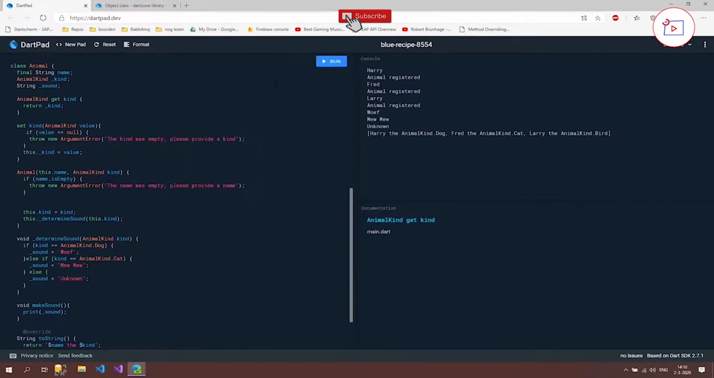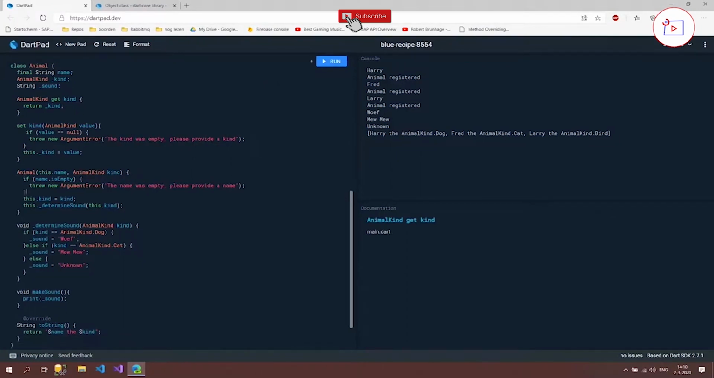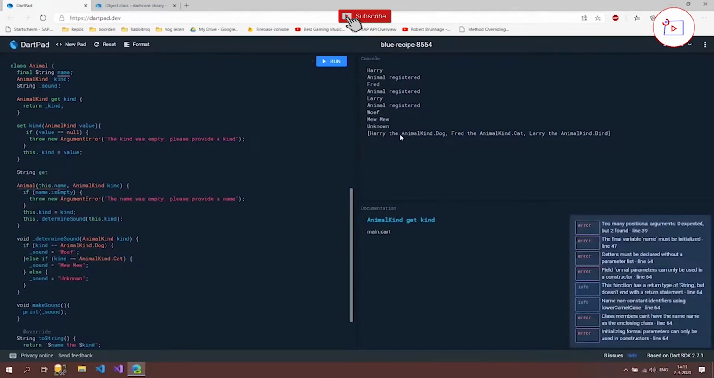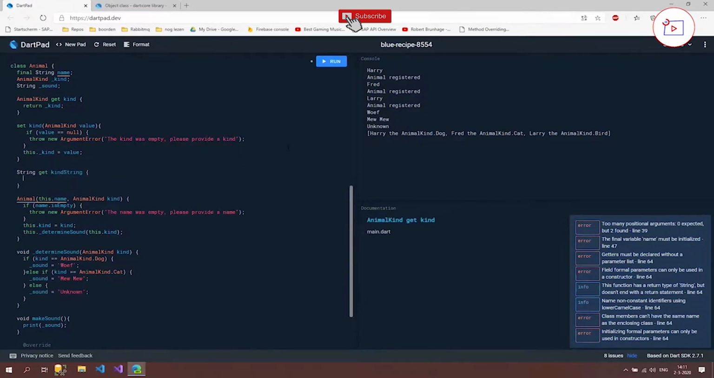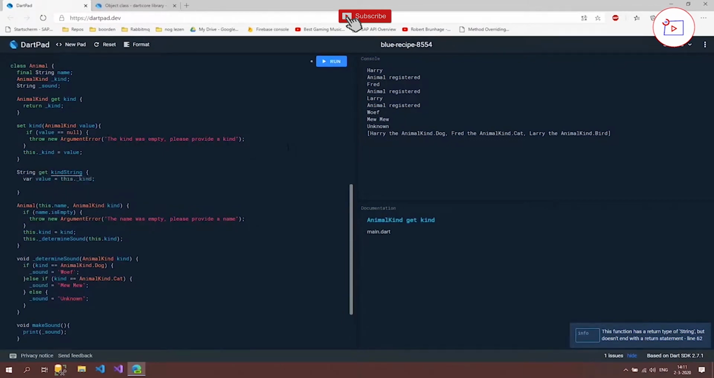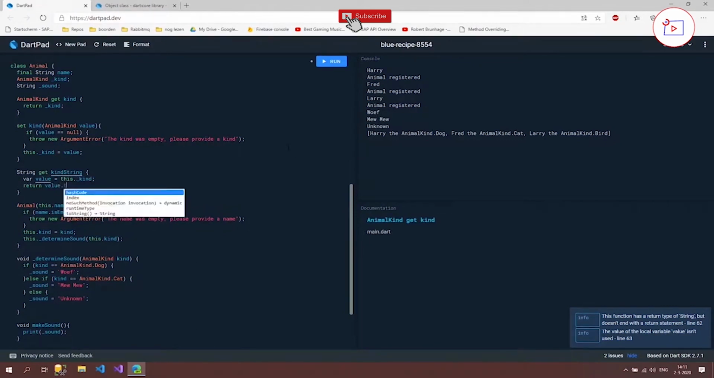Okay. What we can also do is create a getter that doesn't have a property. So how does this work? We can say string, then get, and we're going to fix that animal kind dog here, and we just want the dog. So we're going to say string get kind string, and what we're going to do is get the value from our kind property, so this kind, and we're going to return the value dot toString.